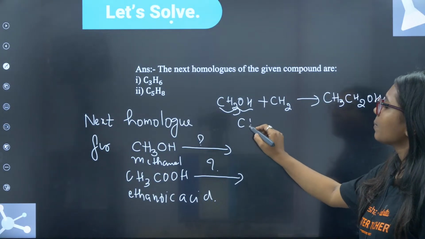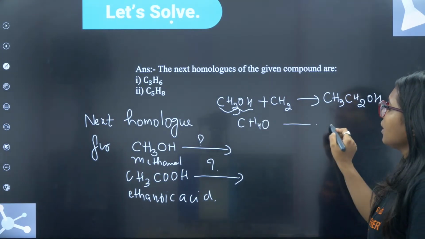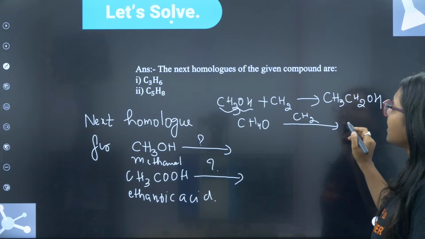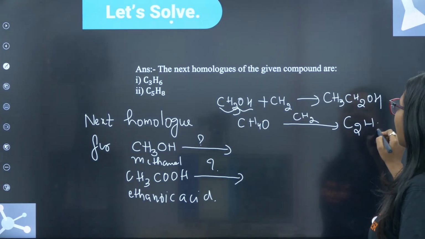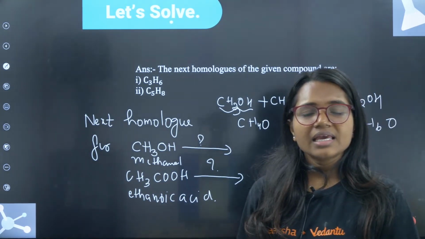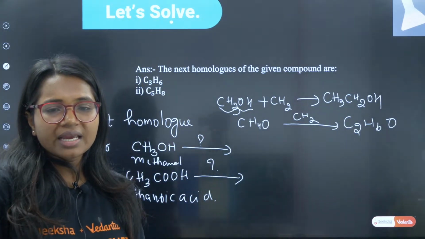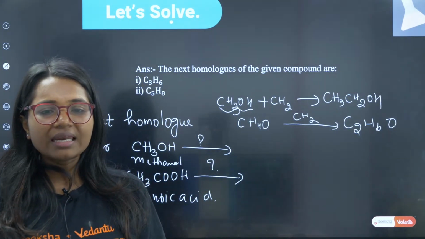CH3OH means CH4O. You have to add CH2 in this. It will become C2H6O. Correct? Is that fine? Very good, Netra. Superb. Very nice.